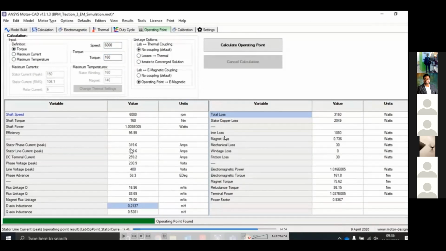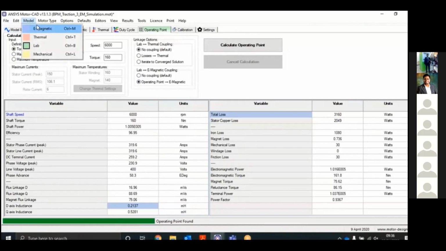For the magnet losses, we can easily do lamination of the magnet, or change other things. We have already set the friction loss to 30 watts, so we can also design accordingly. Magnet torque is also there. So these are the parameters you will get for that particular operating point of speed and torque.